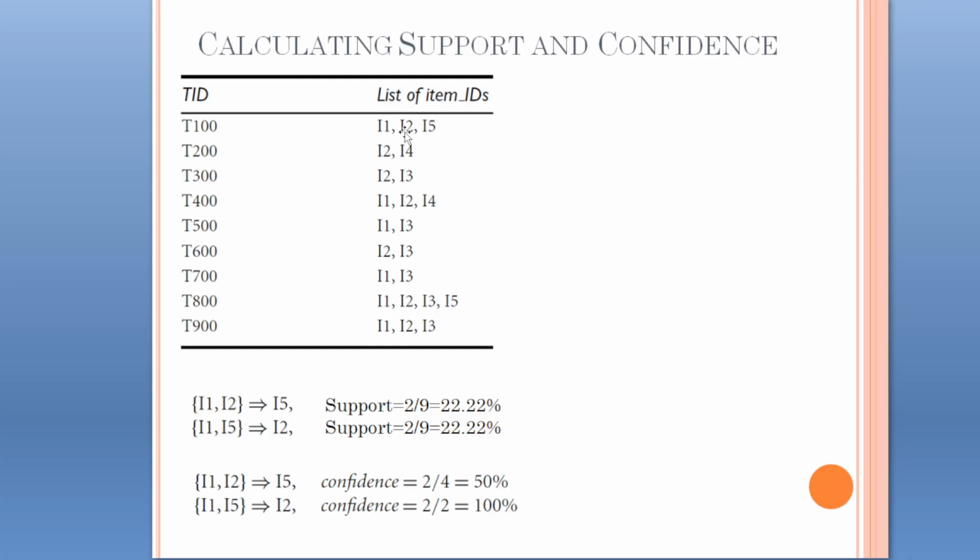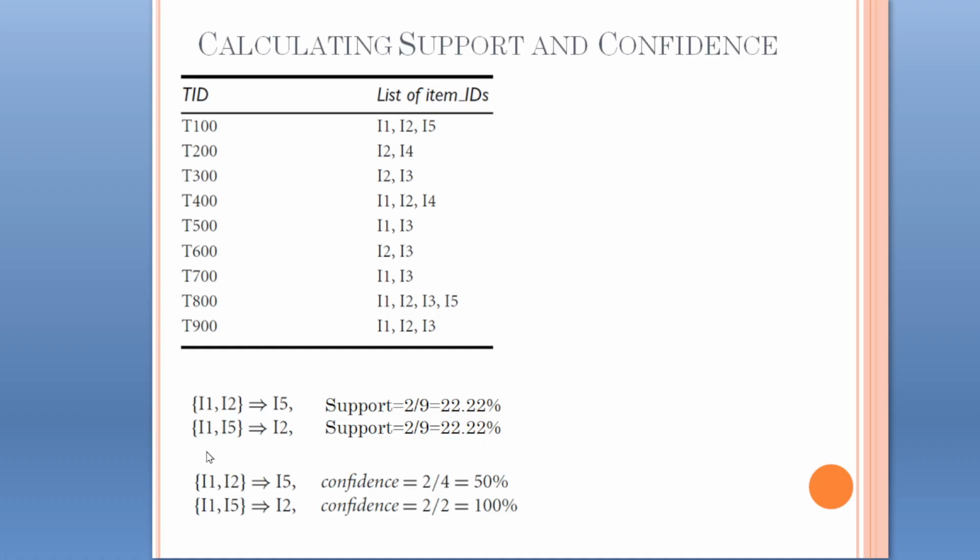Only 2 transactions have I1, I2 and I5. So the support is 2 divided by 9, that is 22.22%.